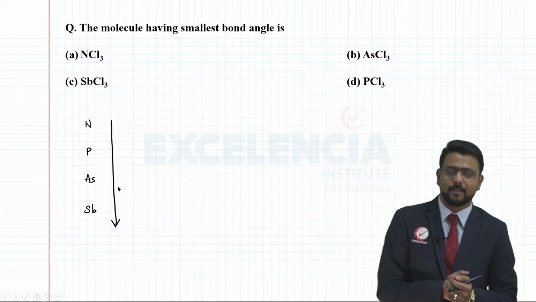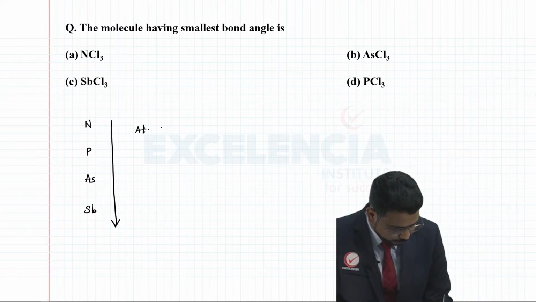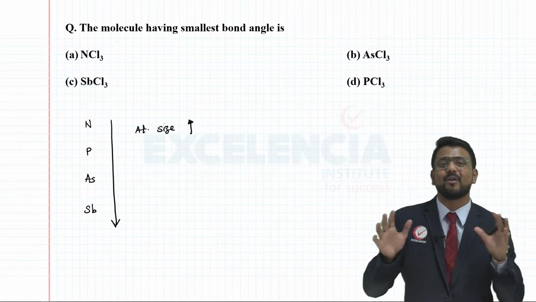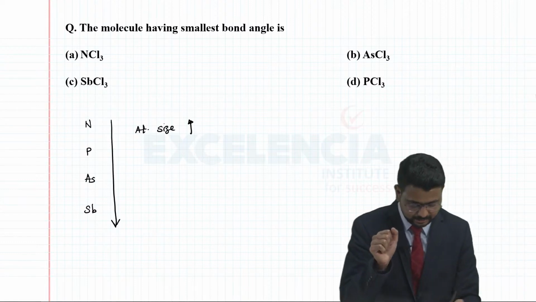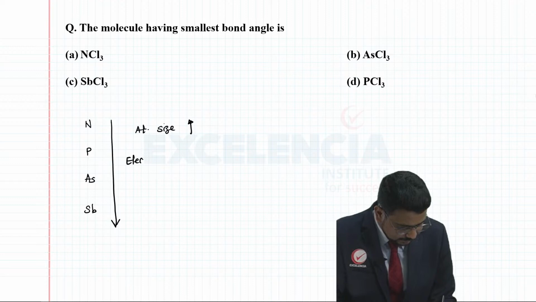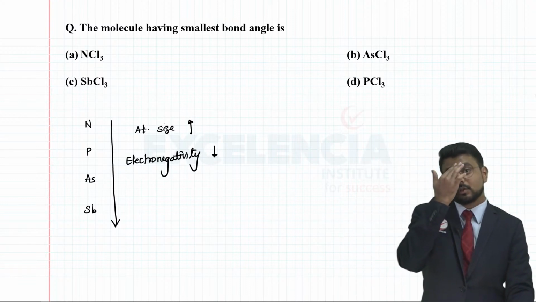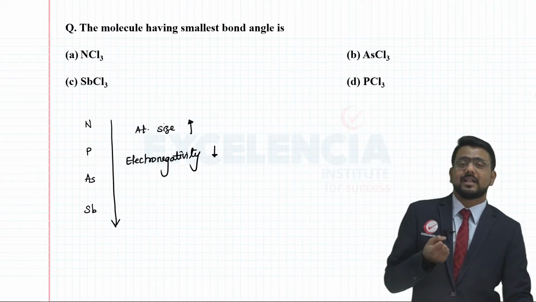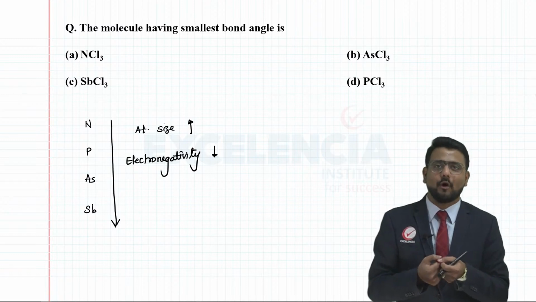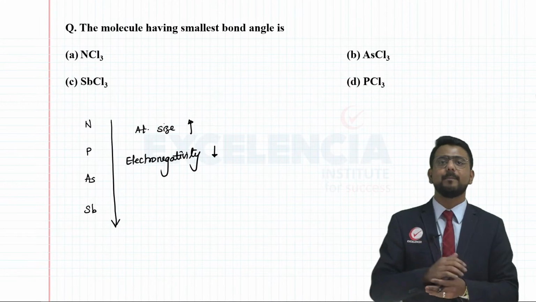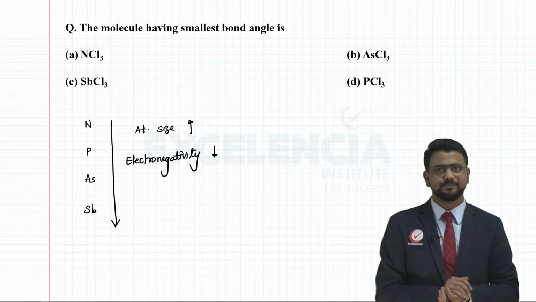what happens to the atomic size? Without any doubt, the atomic size increases, and because the atomic size is increasing, the electrons get more dispersed, right? We can say that electronegativity is decreasing. So the central element doesn't hold on to the electrons strongly, and because of that the repulsion between the bond pairs of electrons will decrease.